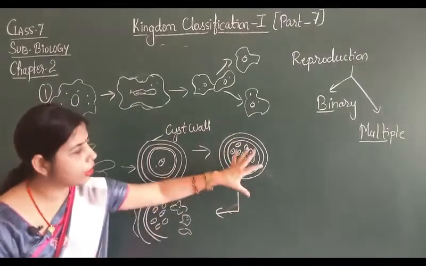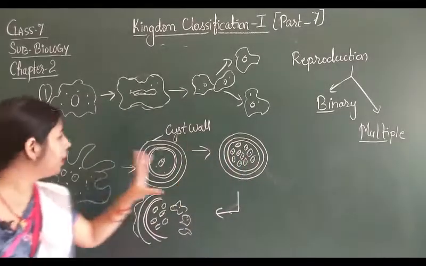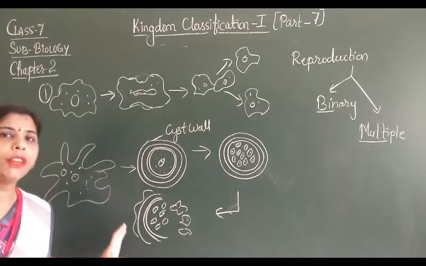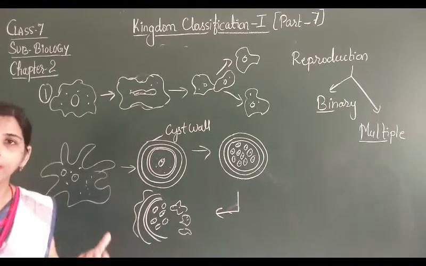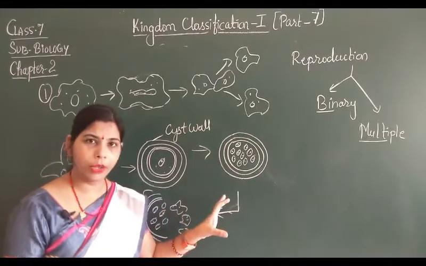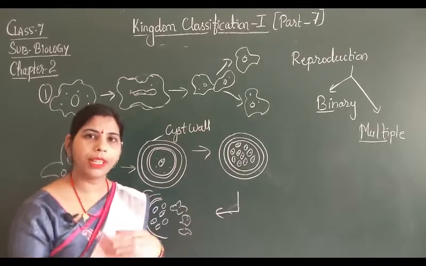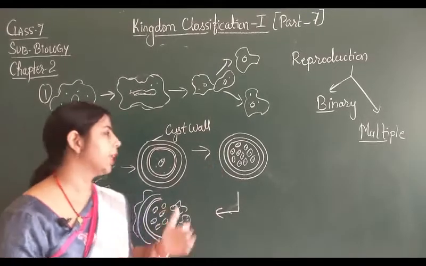Many nuclei are going to form within the cyst wall, and this type of multiple fission takes place during unfavorable conditions. That means जब favorable condition नहीं है, जब इनके अंदर बहुत सारे न्यूक्लियस डिवाइड हो जाते हैं, तो this nuclear division is followed by the cytoplasm division. अब साइटोप्लाज्म का डिवीजन होता है.